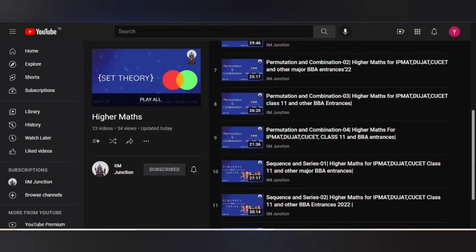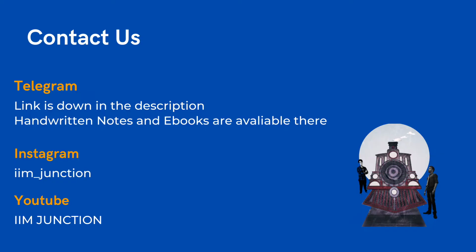we don't think of jumping to some new section, because हम नहीं चाहते कि हम आपको उम्मीदों की पुल बांध दें और फिर वो पुल टूट जाए. ठीक है. So once we are done with our complete syllabus of quants or maybe a respectable amount of syllabus of quants, then we will surely jump to the LR and DI section and we'll try to do it as soon as possible.